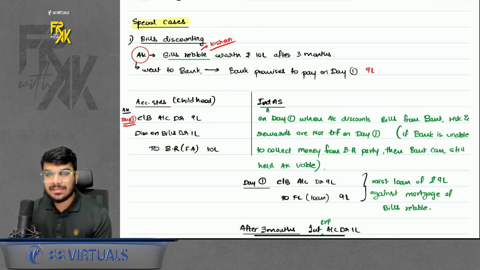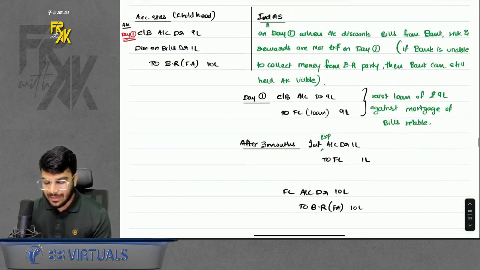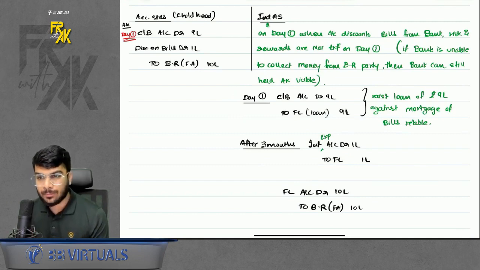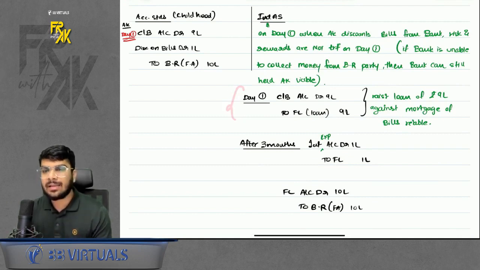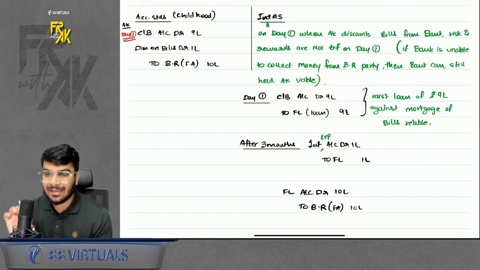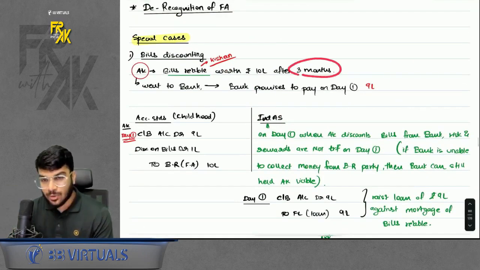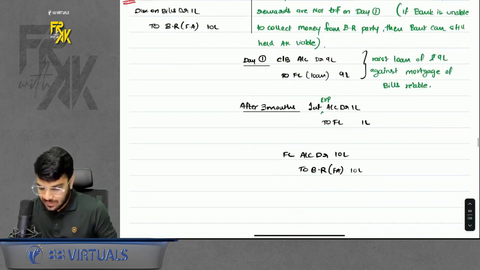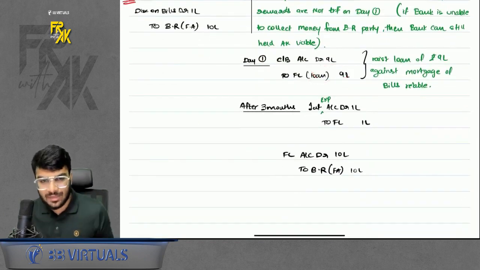Right? So that means the risk and reward have not been transferred yet. Okay, so in that case, what India says is you should not de-recognize the financial asset and record the proceeds. Instead, it is just like taking a loan against the mortgage or bills receivable. So you will record cash back to financial liability. You will not de-recognize the financial asset on day one. Once the 3-month period is over, once the bank receives the money from the party, at that time you can reverse the loan and you can de-recognize the financial asset.